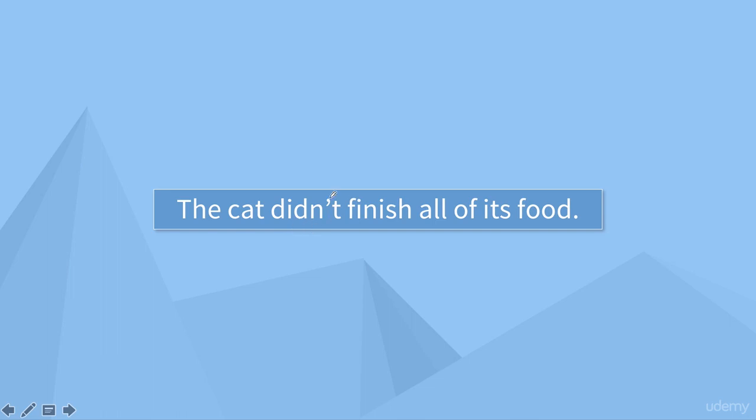Exactly the same again in our next example. So the important thing is just to remember that we don't use verb two when we're negating in the past simple tense. Didn't, verb one, which is finish. Didn't finish. Who didn't finish? The cat. Didn't finish all of its food. Maybe it wasn't very hungry.